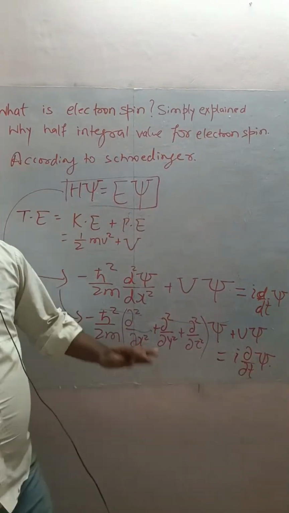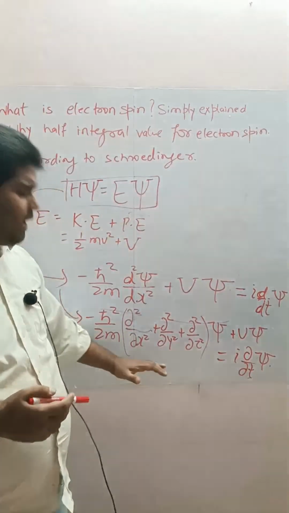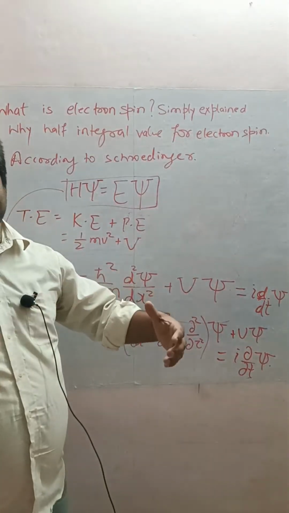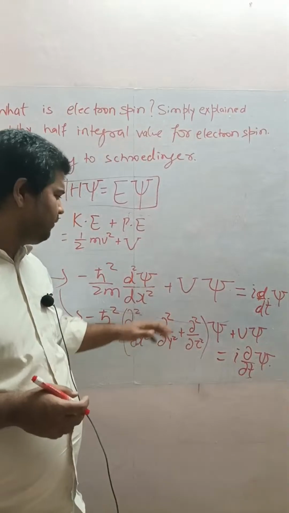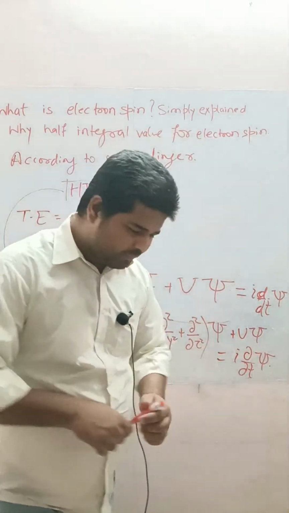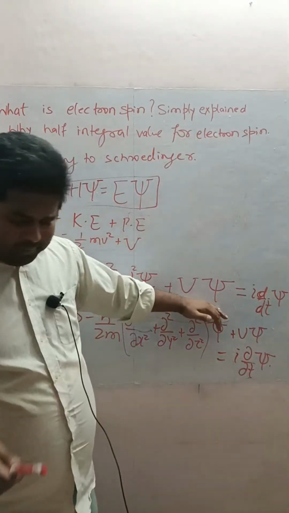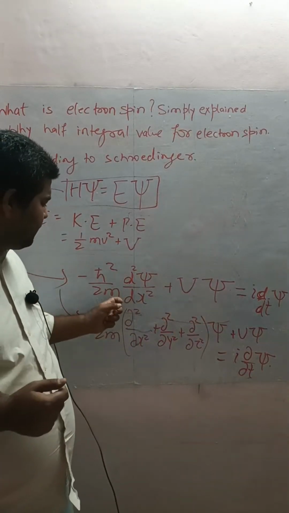This is not the exact 3D equation, because for the 3-dimensional equation, we have to use spherical polar coordinates, and it will become very lengthy and very tough to analyze. But to make you understand, from 1D to 3D, it will look like this. So no need of this, we just concentrate on this. This is the one-dimensional equation for an electron in an atom by Schrödinger.